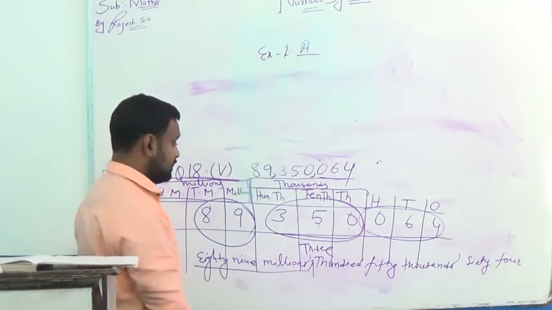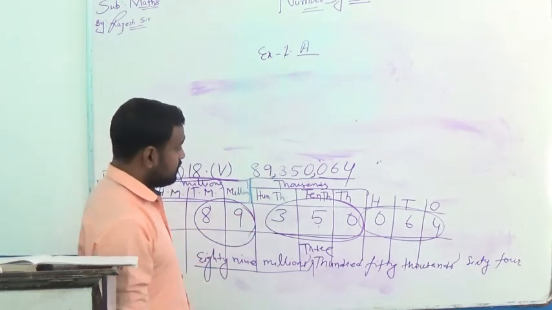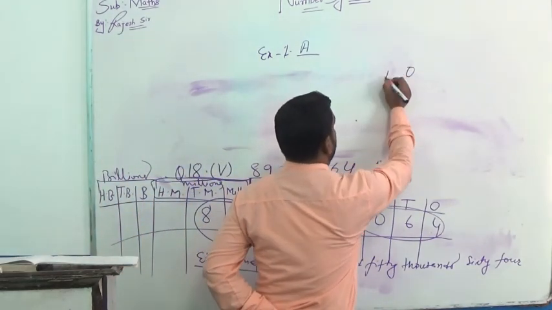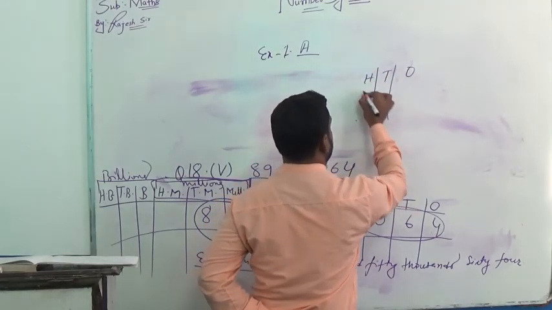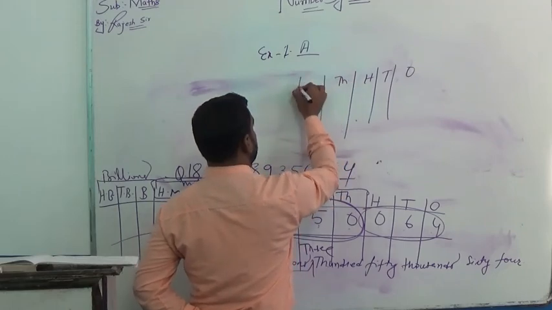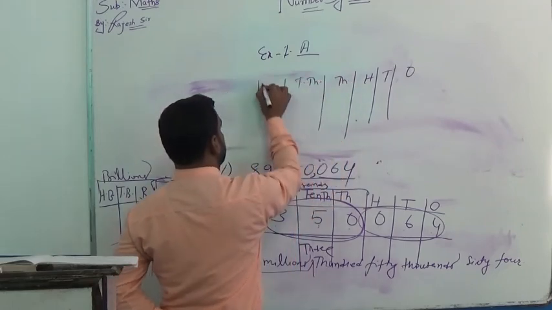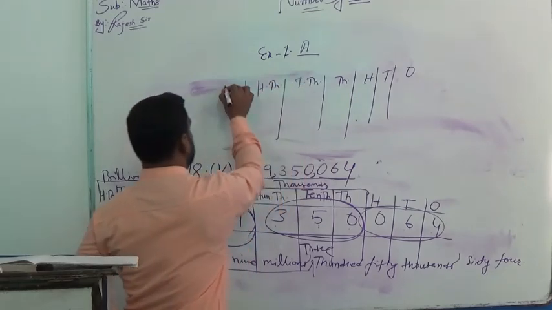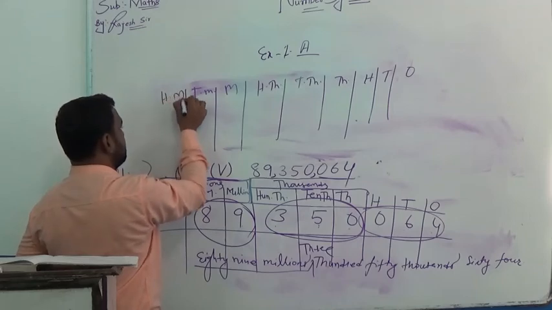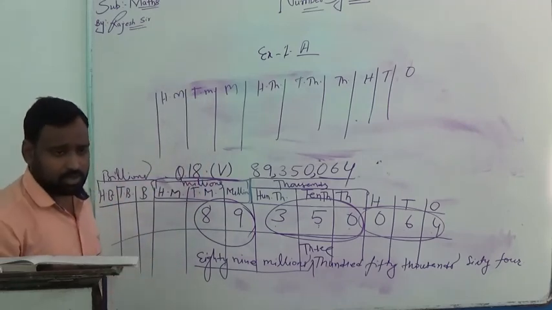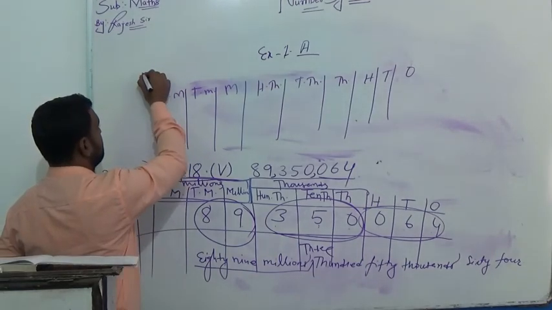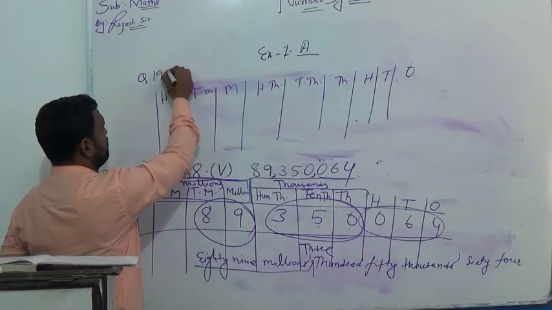Once again: 1,000, 10,000, 100,000, million, 10 million, 100 million. Now I am solving question number 2 of question 19.